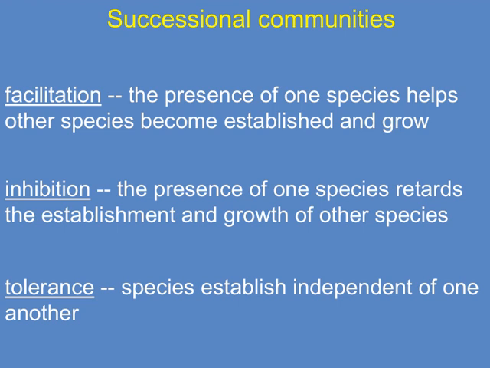Finally, inhibition is when the presence of one species actually retards the establishment and growth of others. It's like a competitive barrier, where one species makes it harder for others to take hold or expand. Understanding these interactions is key to grasping how communities develop and change over time. It shows that succession isn't just a simple, linear process. It's shaped by these complex relationships between species.